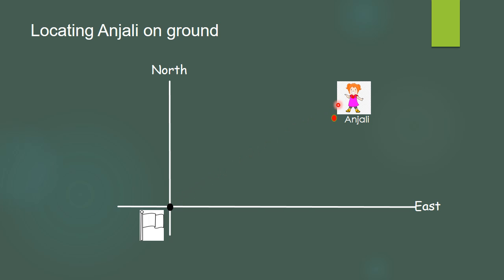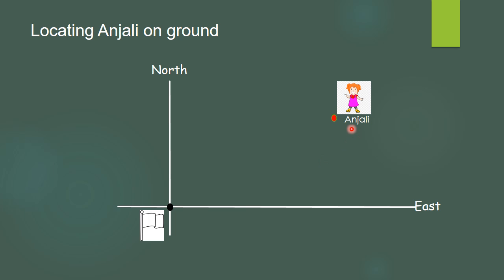We can say that it is a diagonal, but the diagonal we cannot measure. For that, first we draw a horizontal line from the flag post, and that will indicate the east direction, while another line perpendicular to this east direction line will be drawn, and that direction will indicate the north direction. Now we can locate the position of Anjali with reference to this flag post on east and north direction. So this is called two dimensions, and so it is called coordinate geometry.